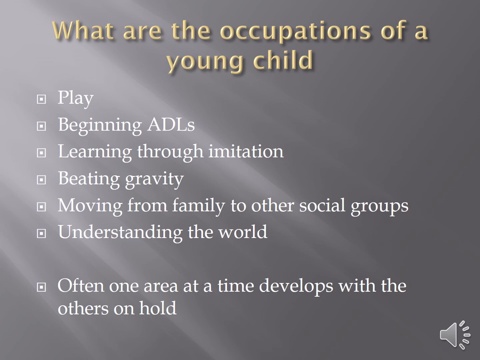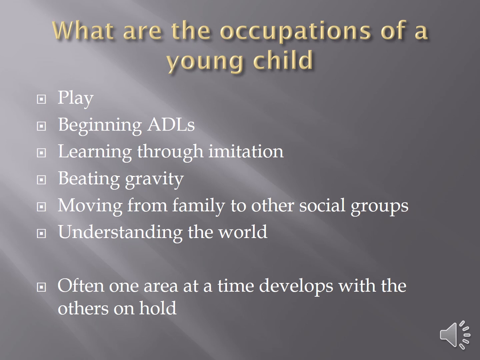So anytime a young child loses skills or stops doing something they were doing, like they used to walk but now they're only crawling, or they used to speak in sentences and now they just use one-word utterances, those are always times for concern and times to refer the family back to their primary care physician to find out what's going on. It's not usually good.